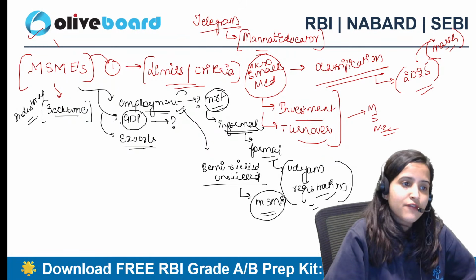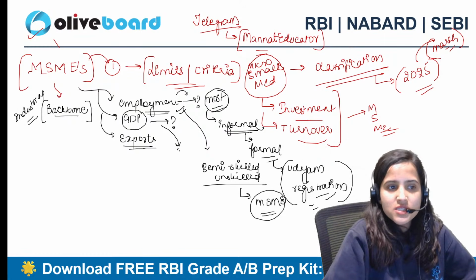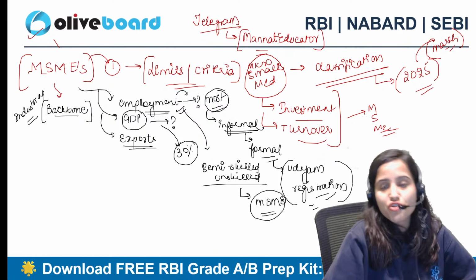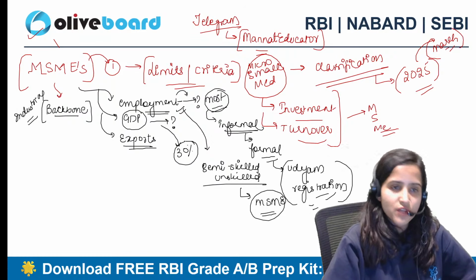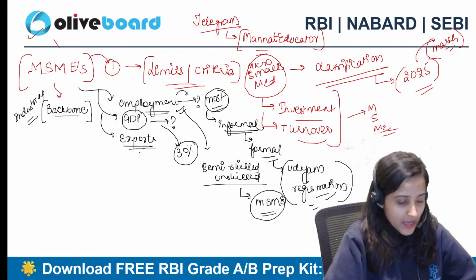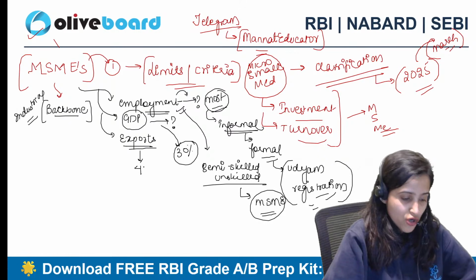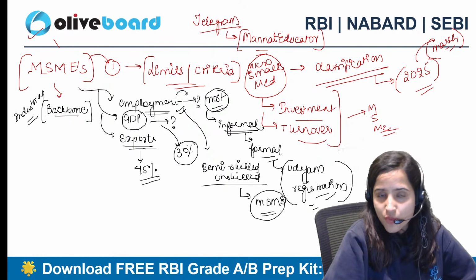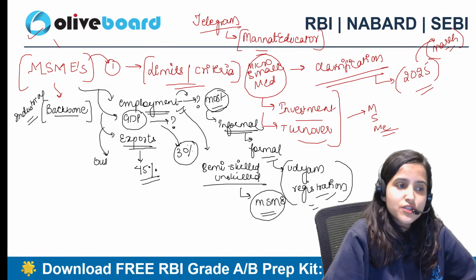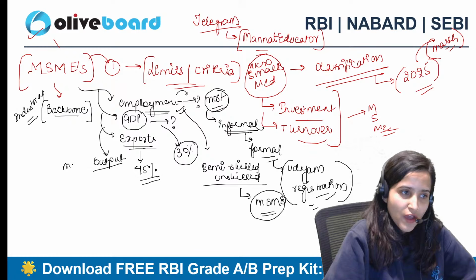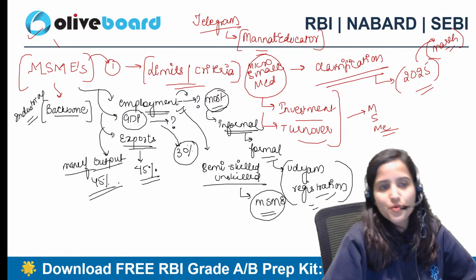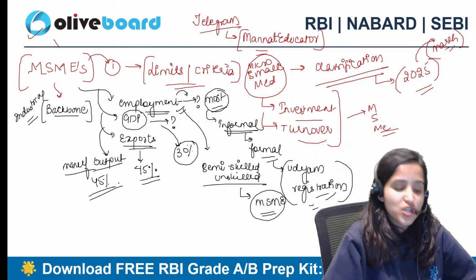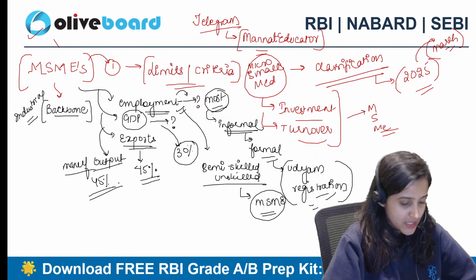And you know what? If I talk about the GDP, then MSMEs contribute approximately 30% to the GDP of the country. 30%. Fine. And if I talk about exports, they contribute 45% to exports. They contribute 45% to the manufacturing output as well. This data is very, very important because when you write an answer, you can mention all of these points over here. I hope you're getting it.